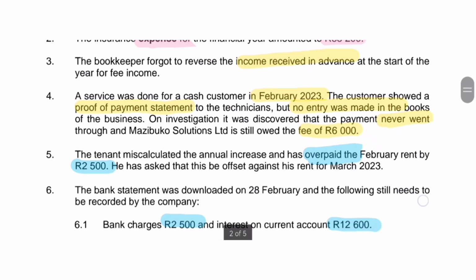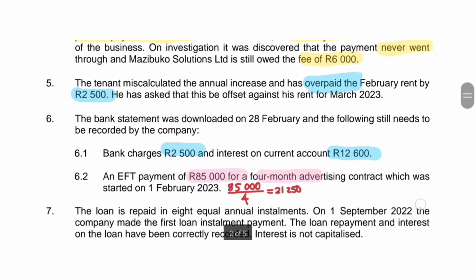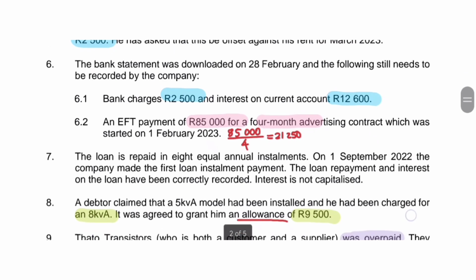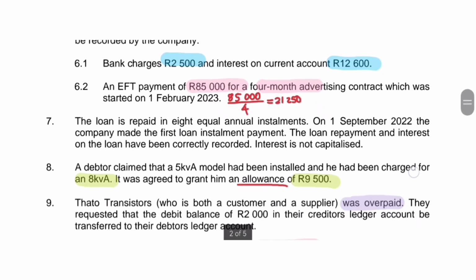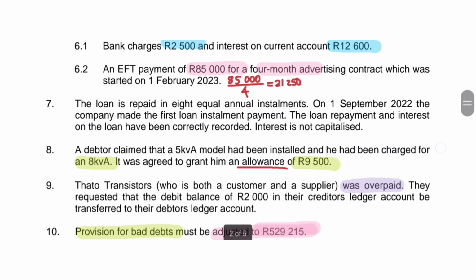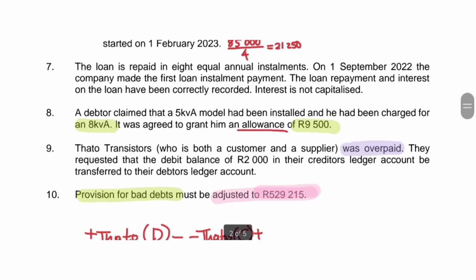If the provision for bad debts that we started off with at the beginning of the year is more than the provision for bad debts at the end of the year, then we have a provision for bad debts adjustment that is an income. Why is this an income? Well, you can think of it this way. We thought more debtors were going to go bad at the beginning of the year, but now at the end of the year, upon revision, we think less debtors are going to go bad, right? So you can think of it like some sort of a gain.